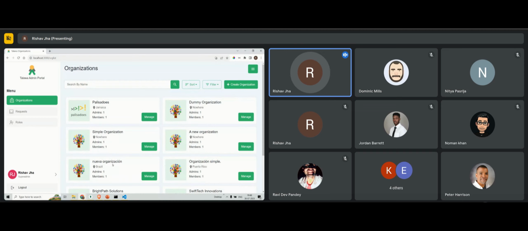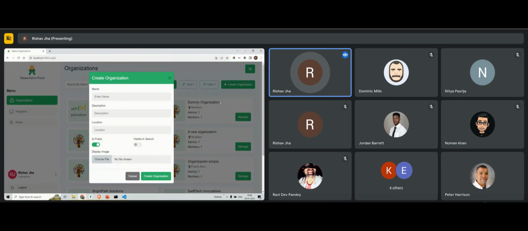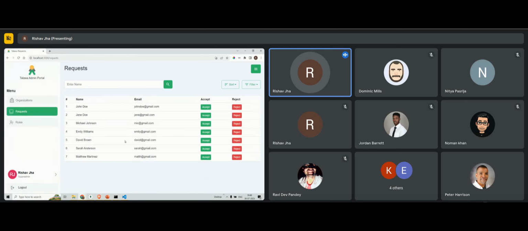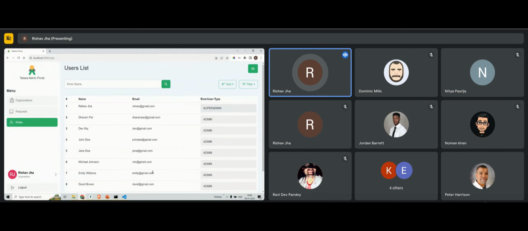As a super admin, I'm able to create an organization. This is the create organization modal, and these are two buttons for sort and filter. At the moment I have not worked on these functionalities, but I will do that in the future. We also have this request screen where we can either accept or reject admin, and this role screen. These screens are ready, only the sort and filter functionalities have not been completed yet.